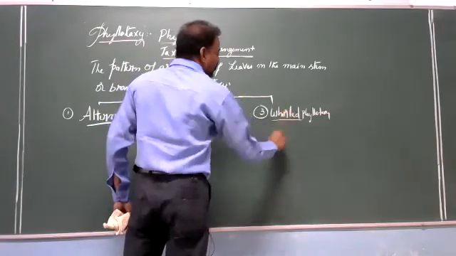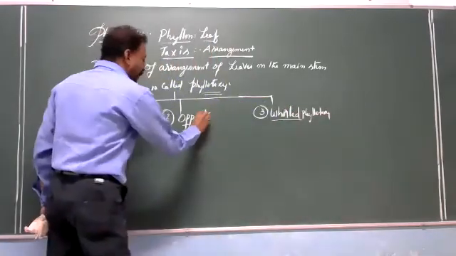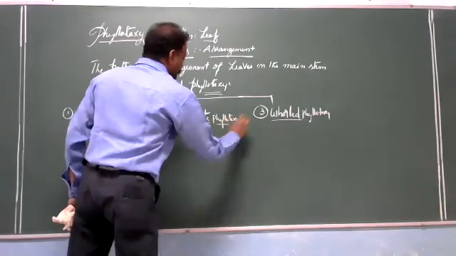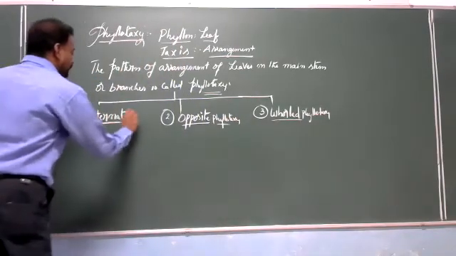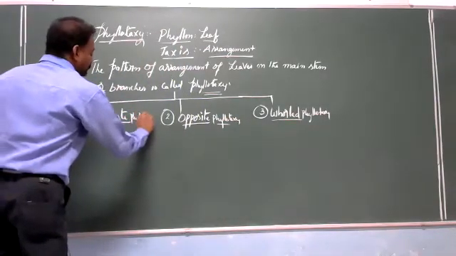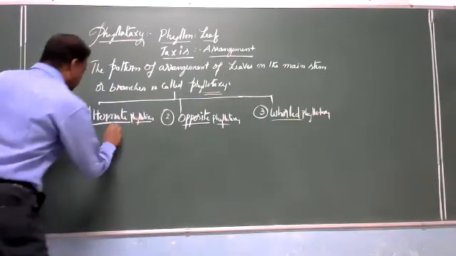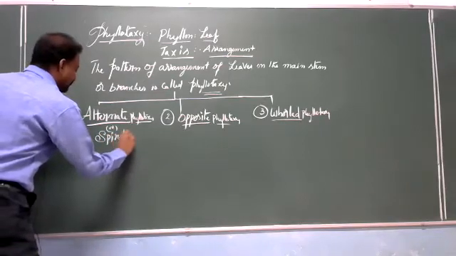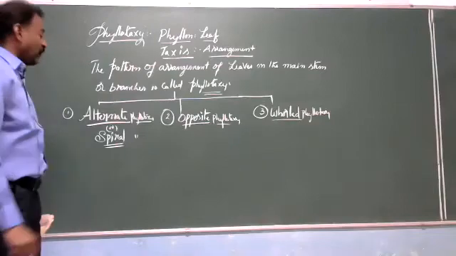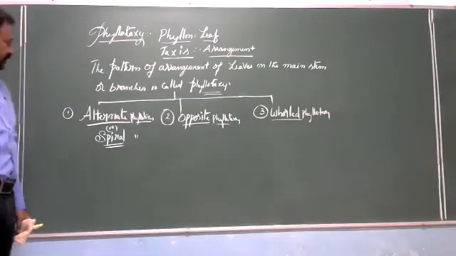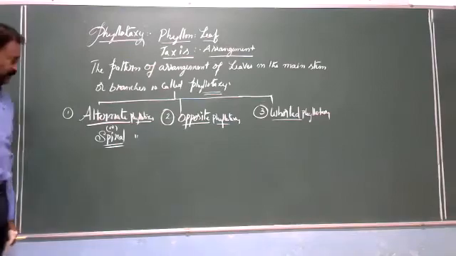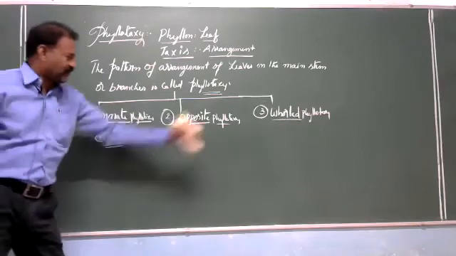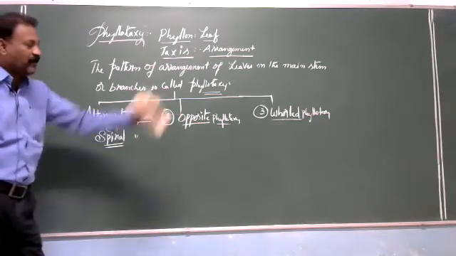Whorled, in the form of whorls. Alternate phyllotaxy is also called spiral phyllotaxy. Alternate or spiral phyllotaxy, opposite phyllotaxy, whorled phyllotaxy.